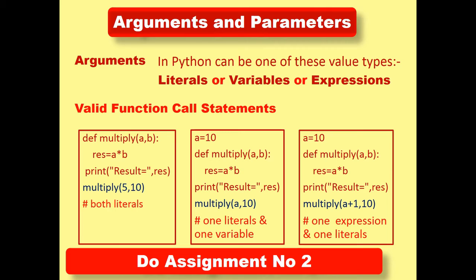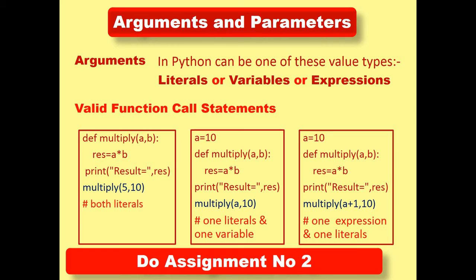The heading is valid function call statements. In the first example, with blue color, I have written multiply 5 comma 10. Here both 5 and 10 are called literals. It means this is a valid function call where literals are passed from main and go to the function header or function definition.